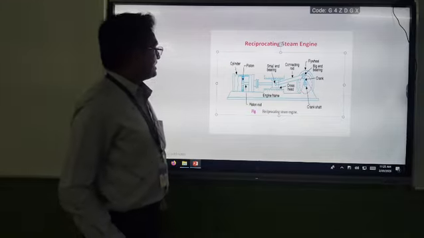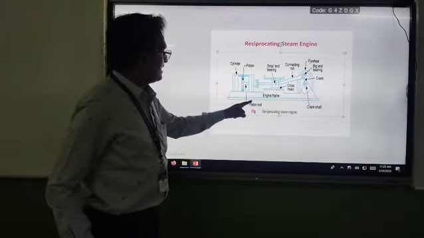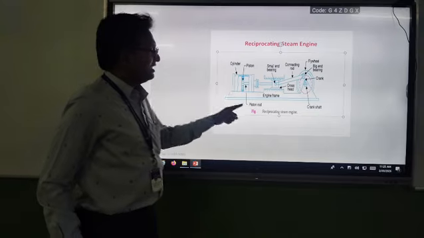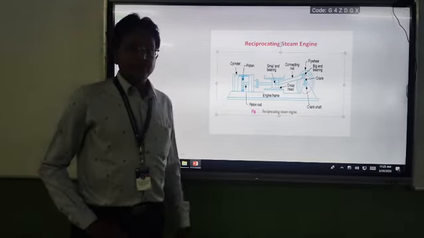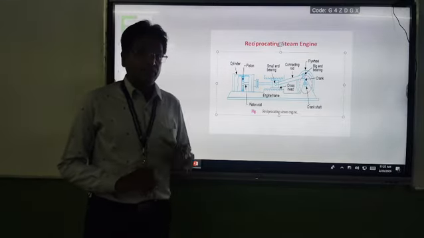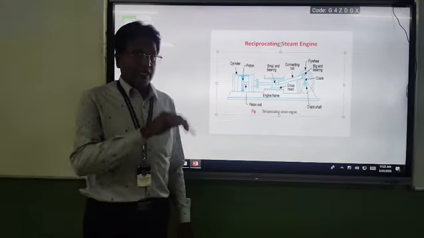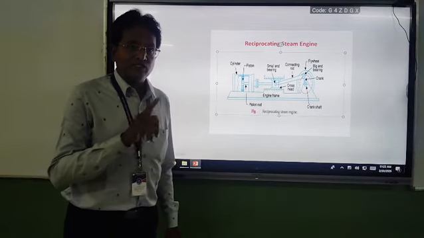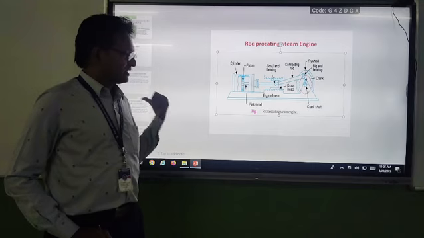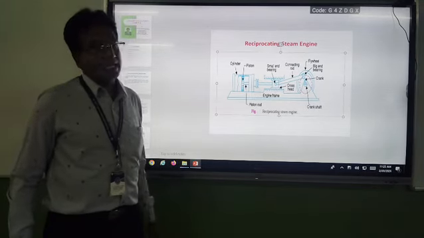And what is the fourth link? The fourth link is the cylinder and engine frame. And it is fixed, it doesn't have any motion. So finally I am telling, to make a mechanism, a combination of all these four links as a simple mechanism, at least one link should be fixed. This we will discuss at the end, in the definition of a mechanism.